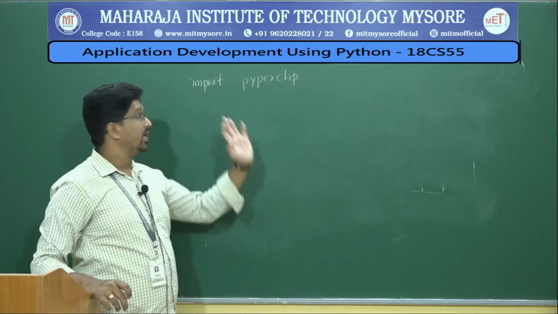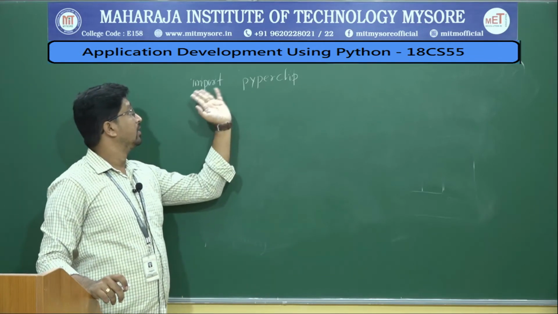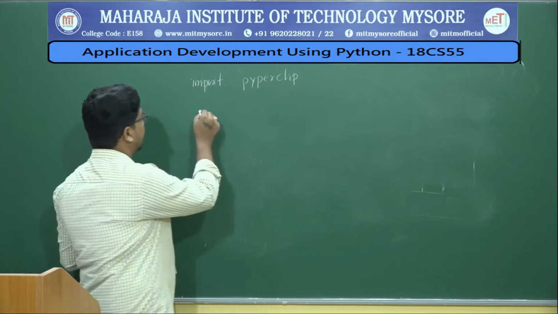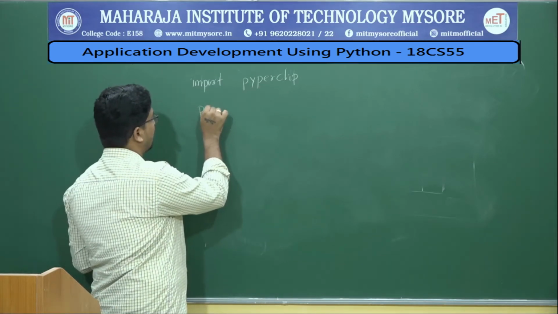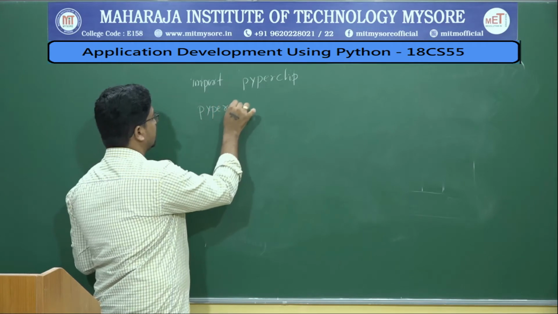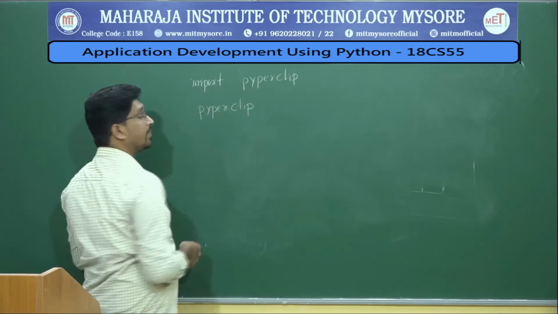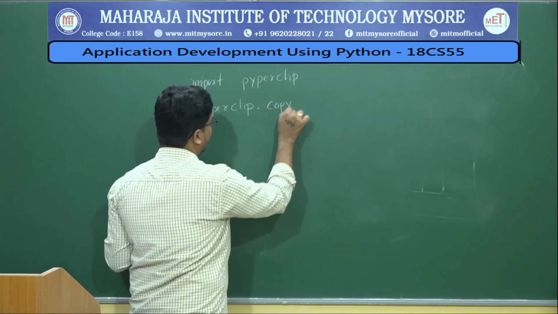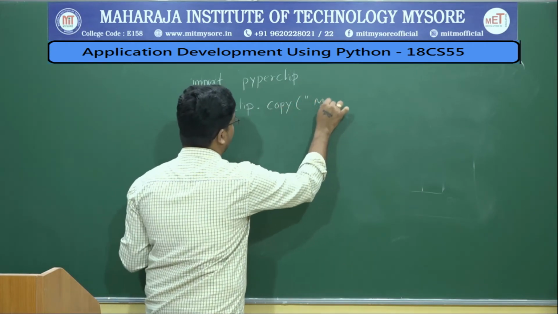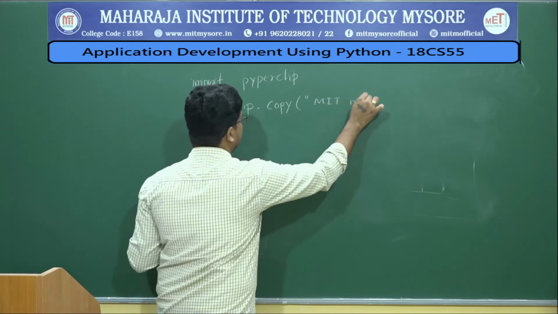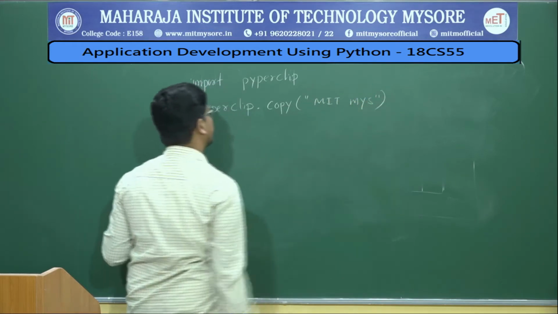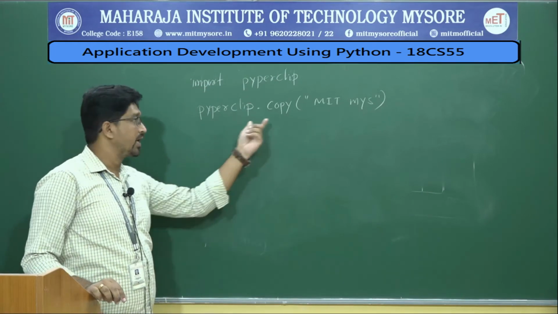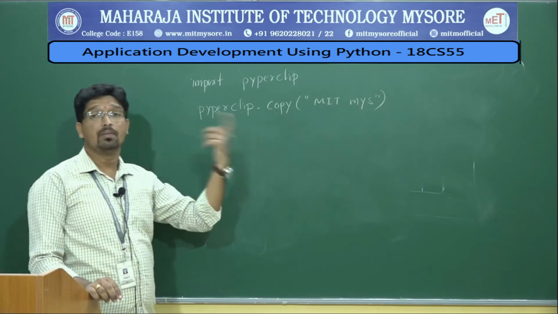So let us say we have imported the pyperclip module. Then you can copy things using this particular function, pyperclip.copy, with whatever data you want to copy. Let us say I will say MIT Mysore. This is the data I wanted to copy to the clipboard, which means I am sending this MIT Mysore to the clipboard.